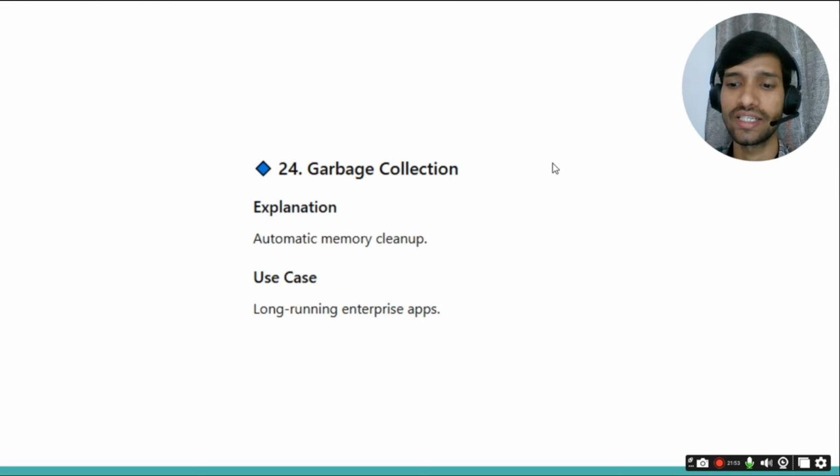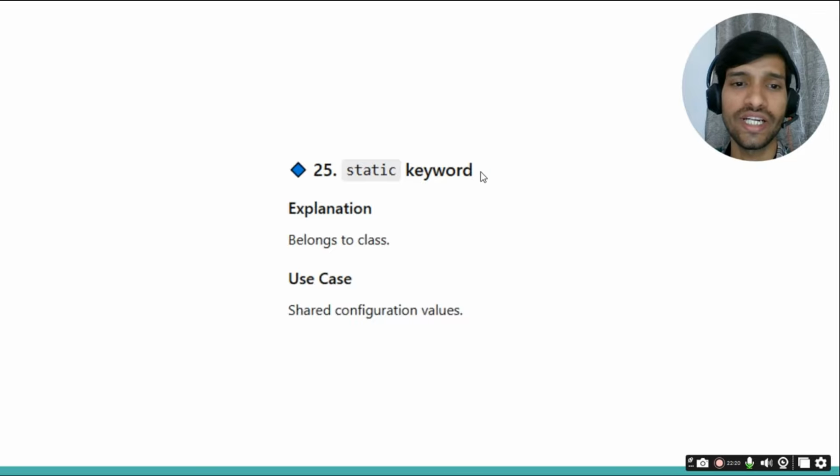Then garbage collection. As you know, the JVM already automates garbage collection by itself. It basically cleans up the memory, and there is a System.gc garbage collector method. It will destroy all the objects, or clean up, when they are not being used. Then what is the static keyword? The static keyword belongs to the class and shares configuration values.